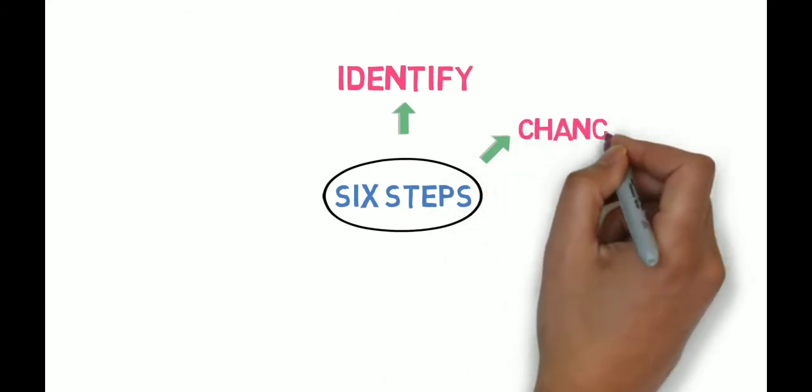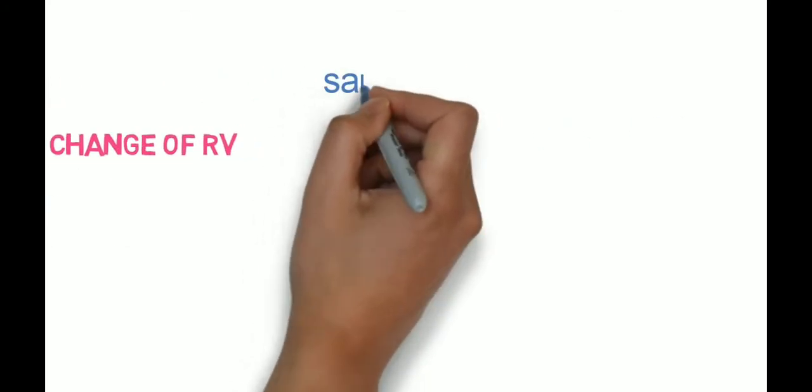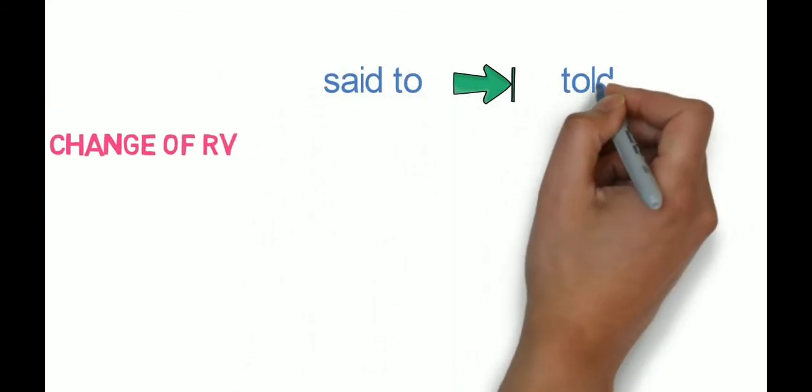The second step is change of reporting verb. Reporting verb will change in the following way. Said to will be converted to told.